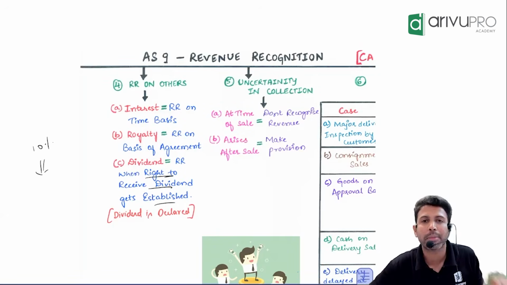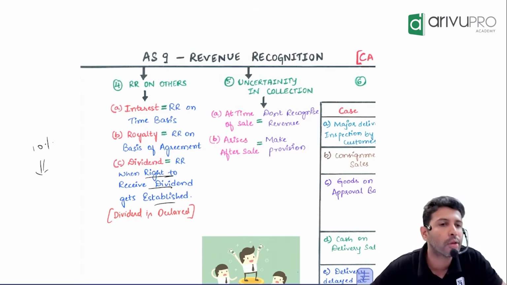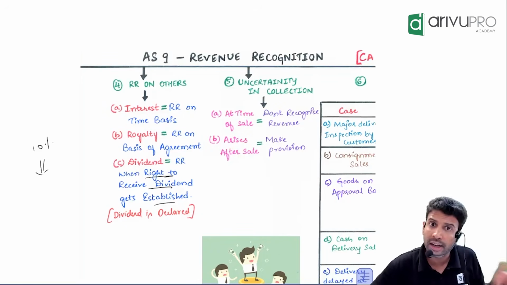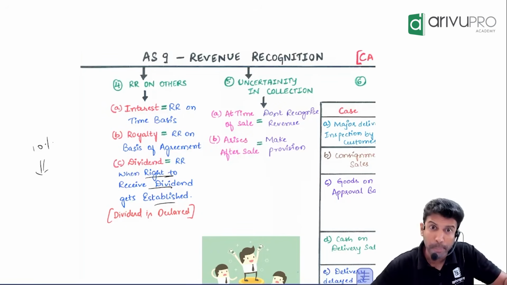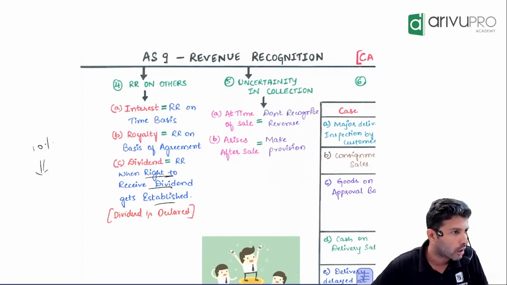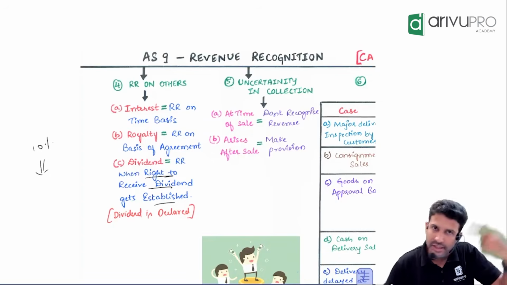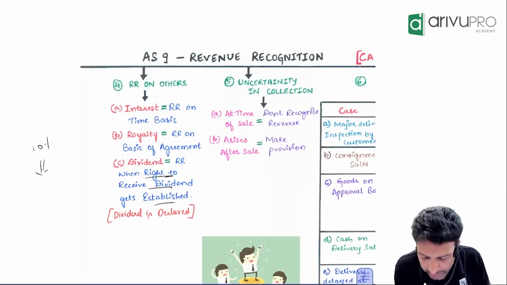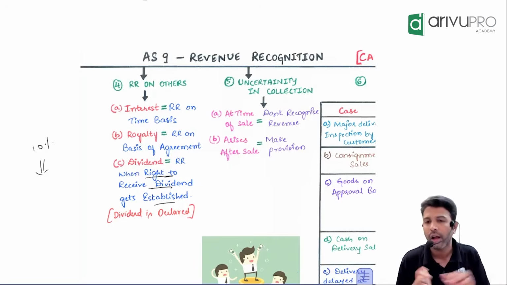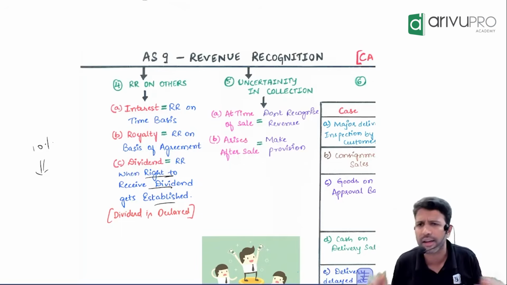Or the publisher may say, for each book sold, I will give you 10 rupees. Or the agreement could say, for each book printed, not sold, I will give you 5 rupees. So you can make agreements in many fashions. That's the reason royalty or revenue recognition is always based on the agreement. Read the agreement and accordingly recognize the revenue.